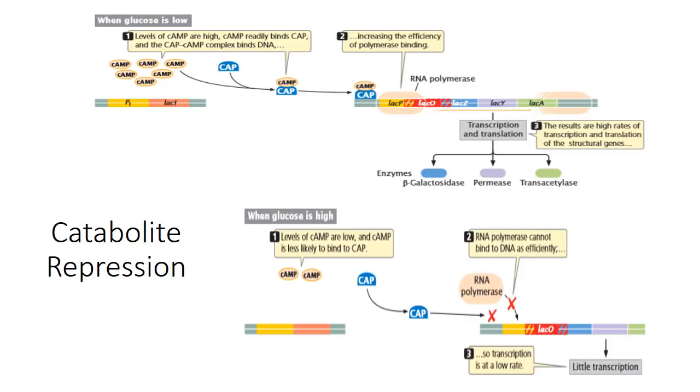When glucose is high, levels of cyclic AMP are low, and cyclic AMP is less likely to bind to CAP protein. Thus, RNA polymerase cannot bind to DNA as efficiently, so the transcription of the lac operon is at a low rate in the case of high glucose level.